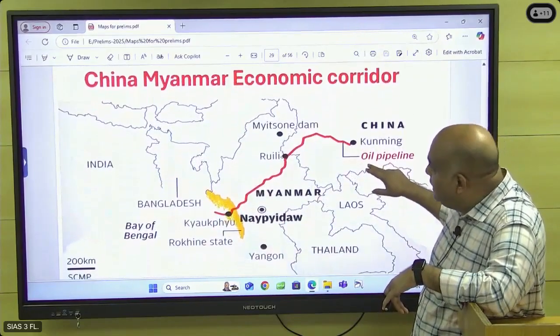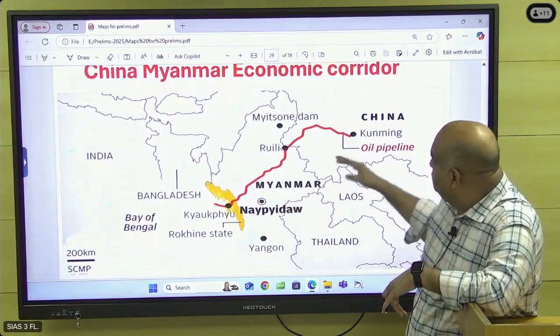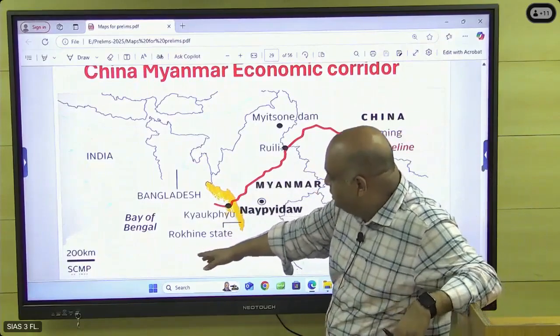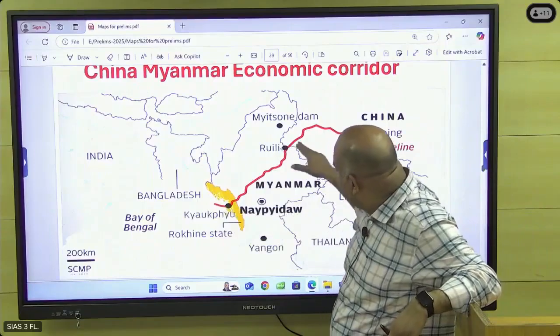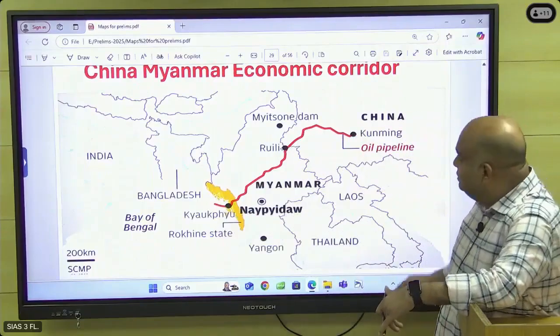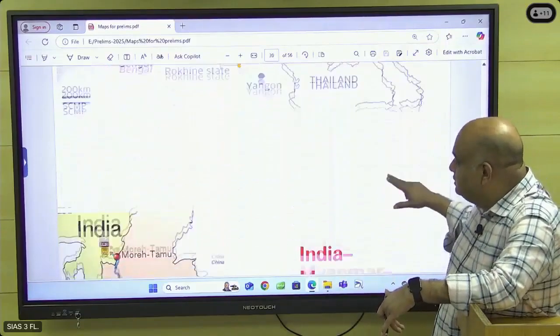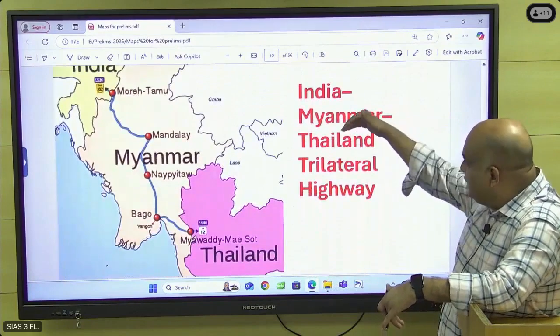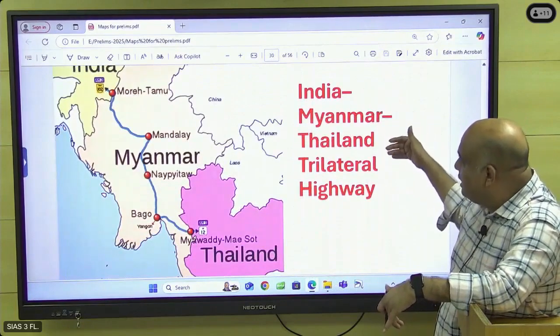And then the China-Myanmar economic corridor. So China again wanted to come to the Indian Ocean, that is the Arabian Sea, through this route. This also you check it. This and all are a threat for India. This, okay. India, the IMT, India, Myanmar, Thailand trilateral.